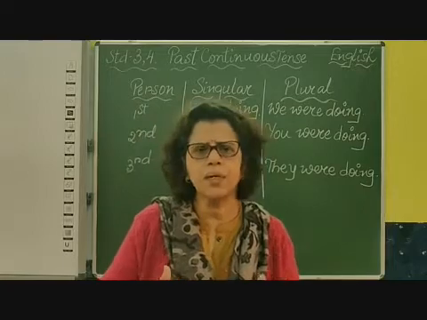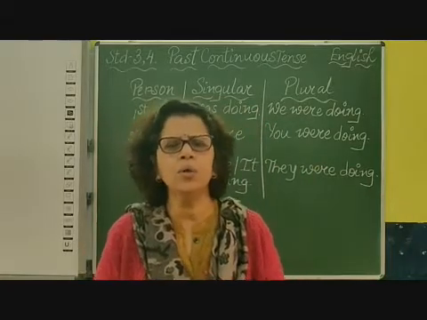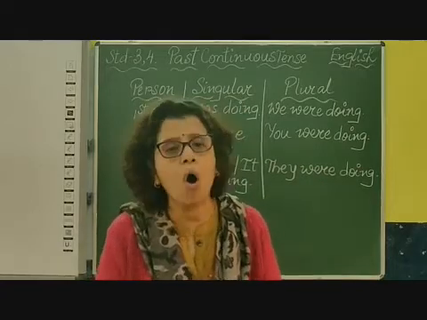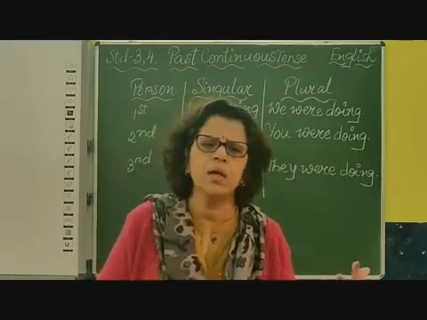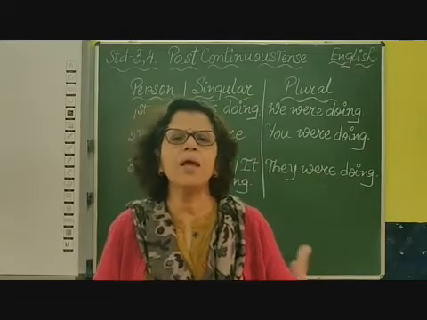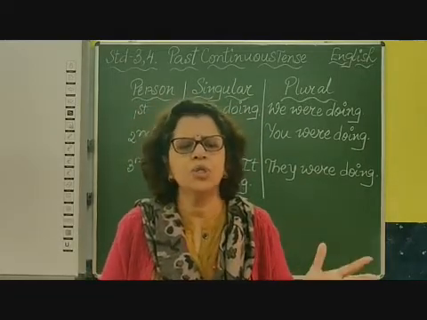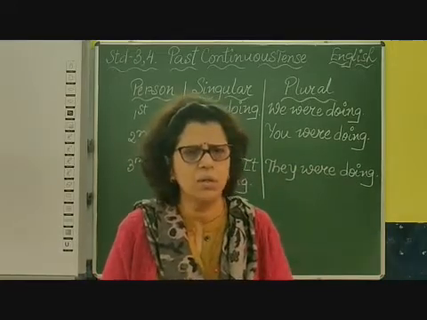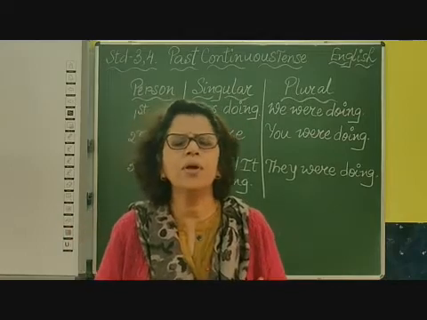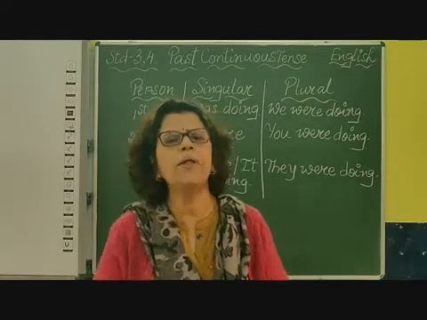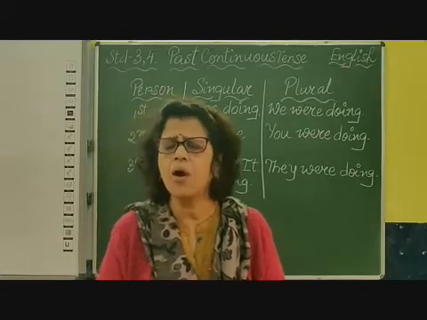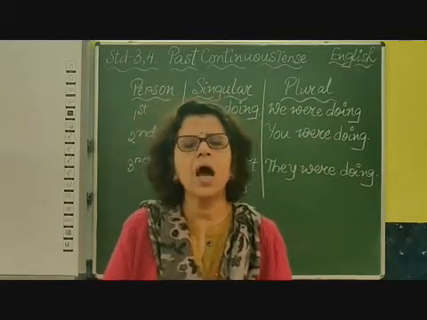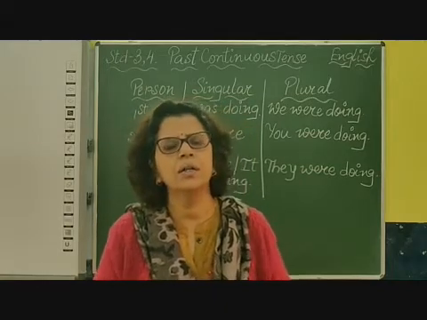For third person, other than I and you, when it is singular like he, she, it, we use was. Whether it is male or female or a neuter gender or maybe we don't know the gender, we use was. Similarly, for plural, when we talk about a group of people or a group of things, we use they were. Okay, they were dancing when they heard the news.